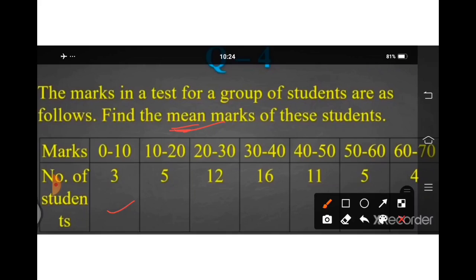For finding mean, we can go by either the formula mean equal to sigma fx upon n, or by the other formula, the shortcut method formula, mean equal to a plus sigma fd upon n into c. You can go by any formula that you like.